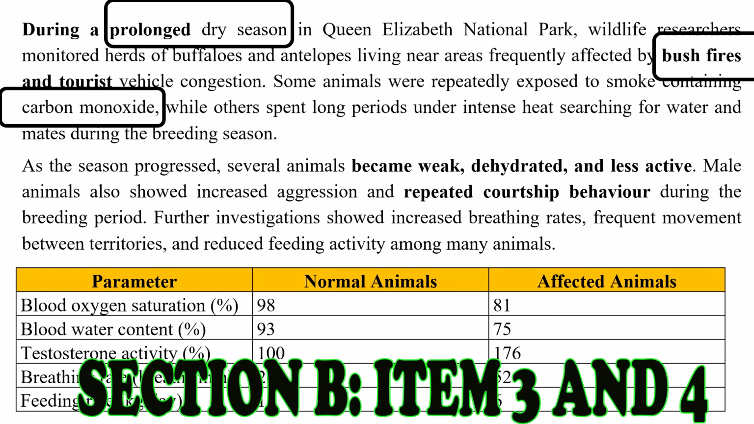As the season progressed, several animals became weak, dehydrated, and less active. Male animals also showed increased aggression and repeated courtship behavior during the breeding period. Further investigations showed increased breathing rates, frequent movement between territories, and reduced feeding activity among many animals.